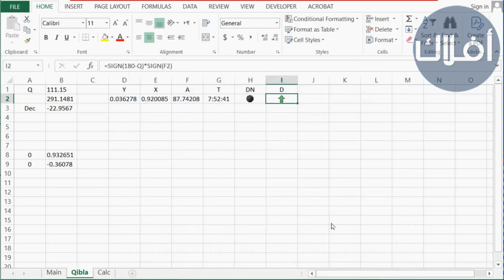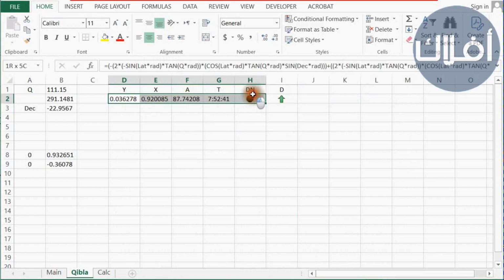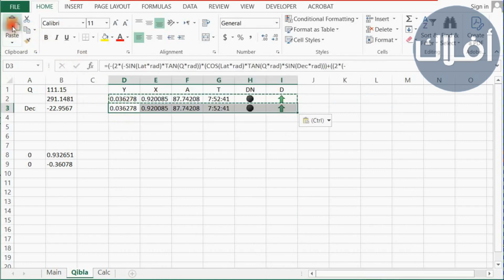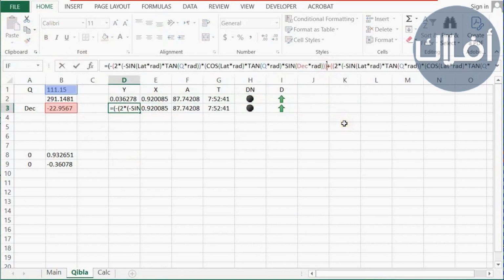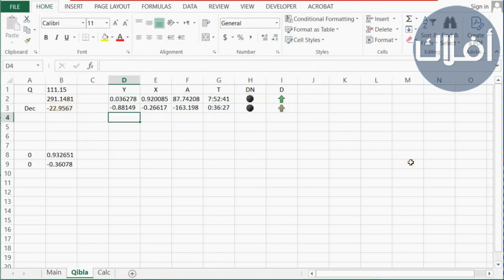And now we have completed the first intersection point between the two circles. To find the second solution, we need to copy this row, then paste it here. Now we need to modify the first cell, Y. We change the plus sign to minus sign, and that's the only change. And now we have the 2 times of the intersection points. And we're done with the equations, and it's time to verify the calculations.